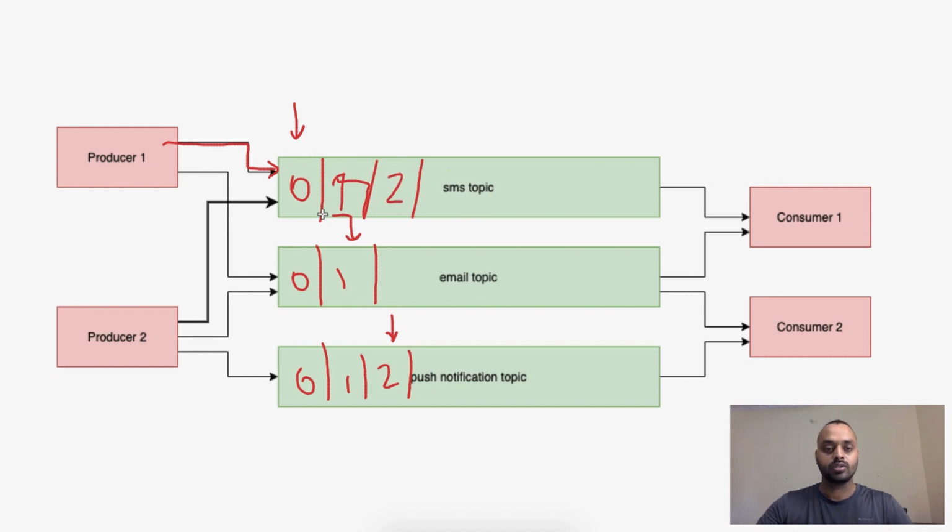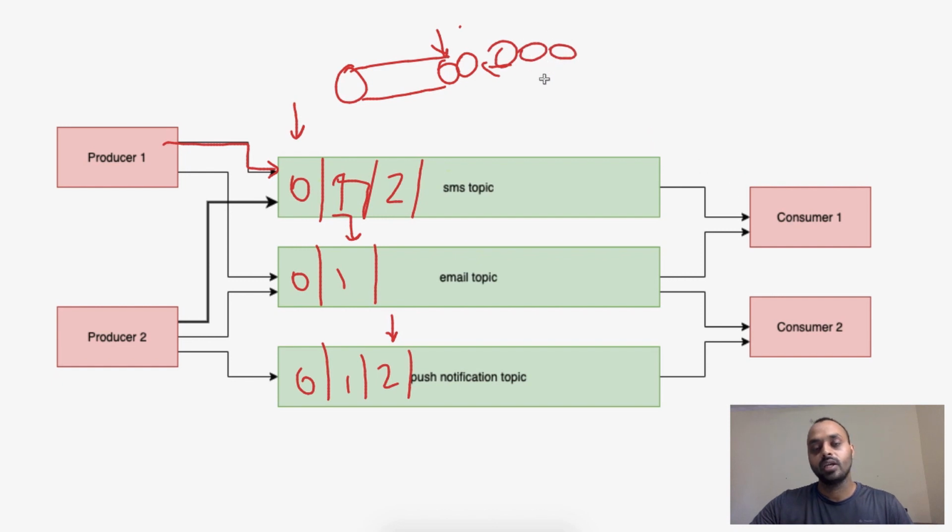So this is the commit log. In Kafka everything is appended to the log file. It makes producing messages very fast. You don't have to check the indexes, update the indexes, or check the constraints. You just have to append, and any message that comes can be appended at the end of the log file. Each topic will have a log file, and each producer producing to these topics will append here.